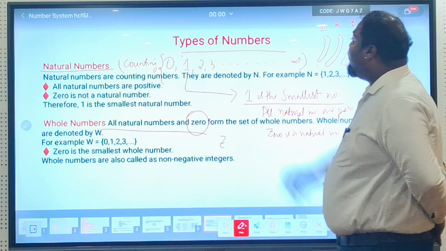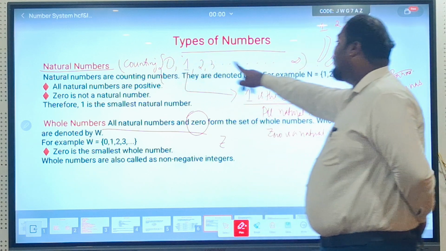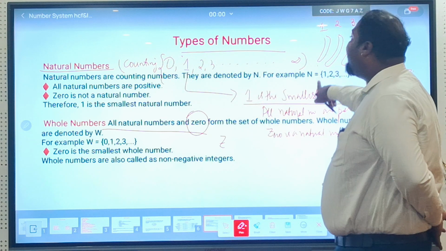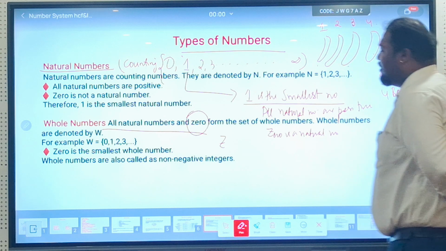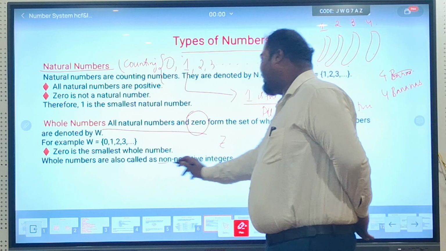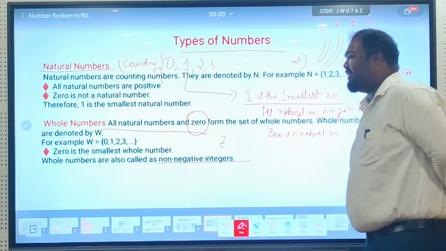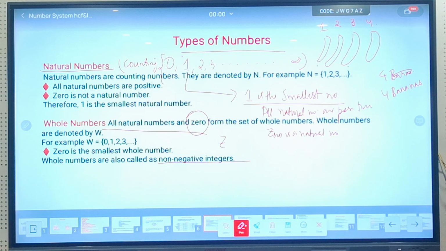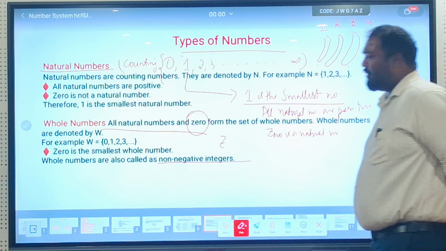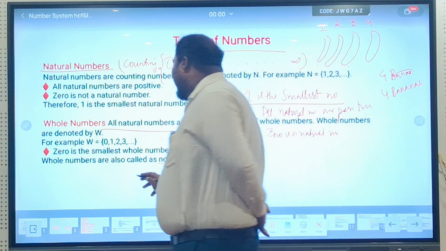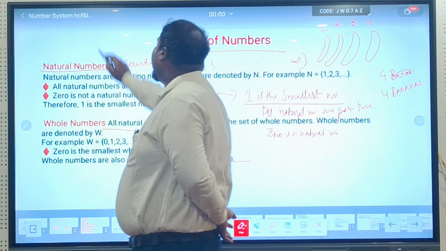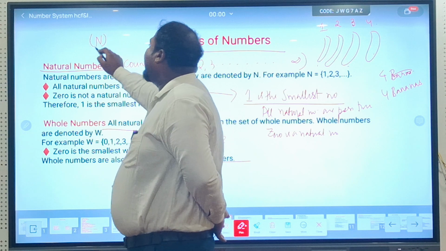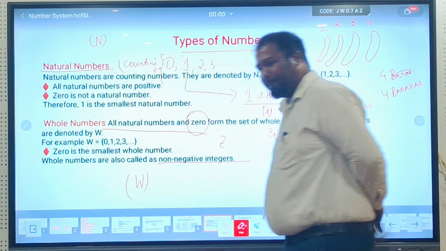Now also, can you find any negative numbers? No. No negative numbers still we have spotted. So we will say, whole numbers are also non-negative numbers or integers. We'll talk about integers later. For time being, let's concentrate on whole number and how it is denoted. Whole number is denoted by W. And what about natural number? Natural number is denoted by capital N.